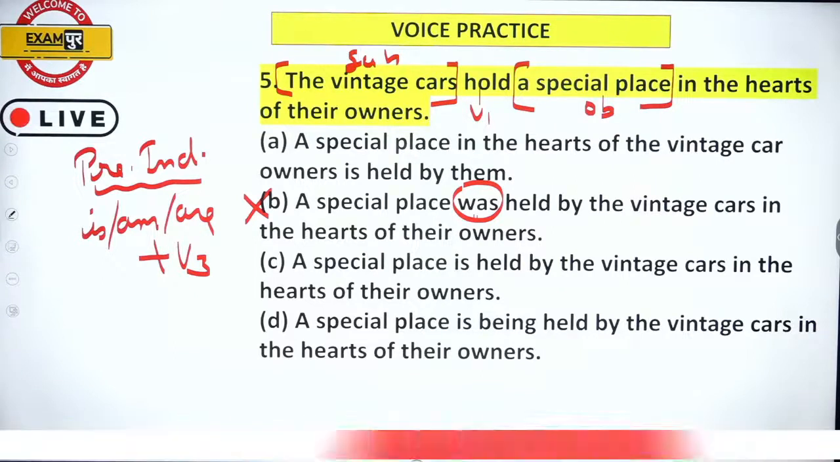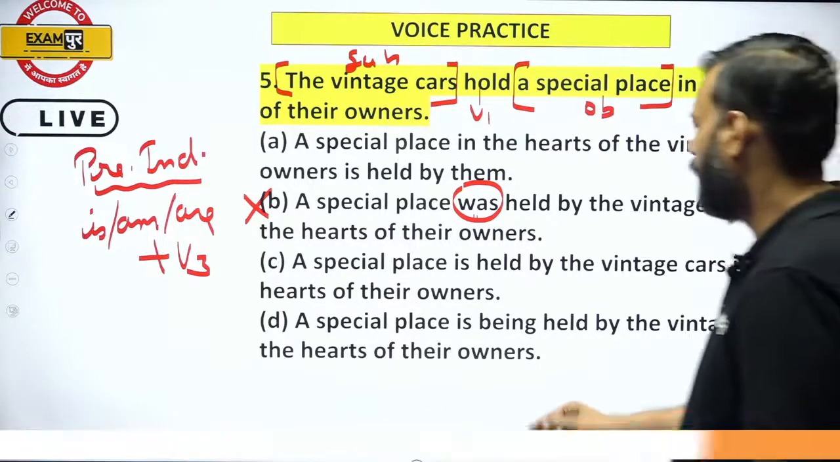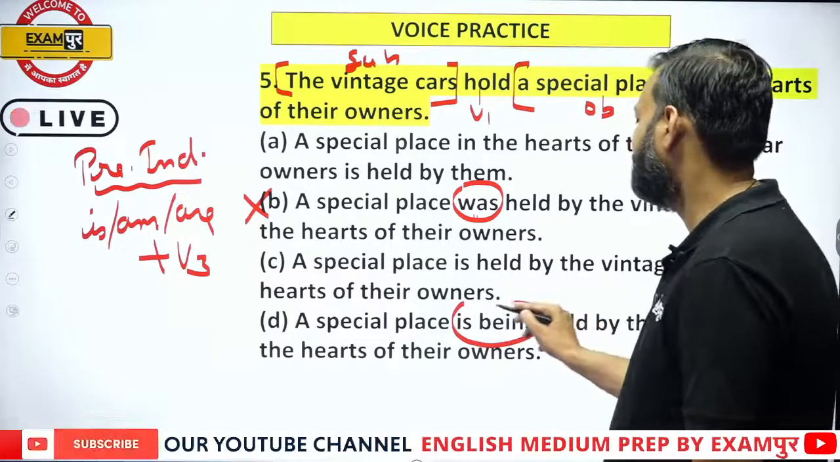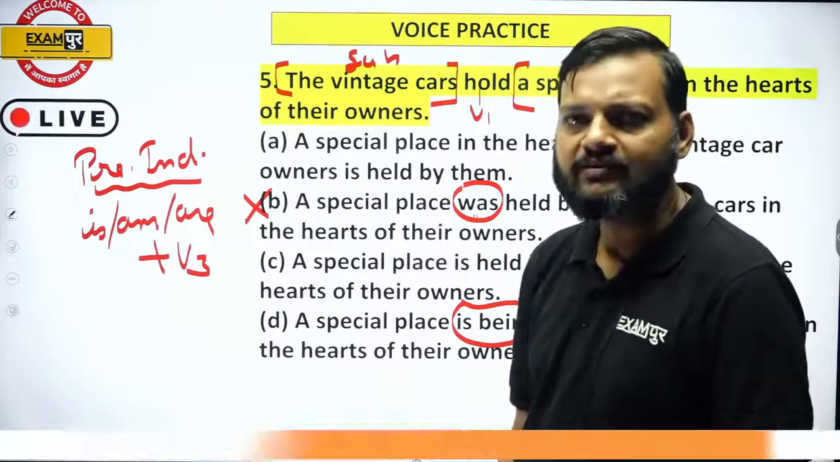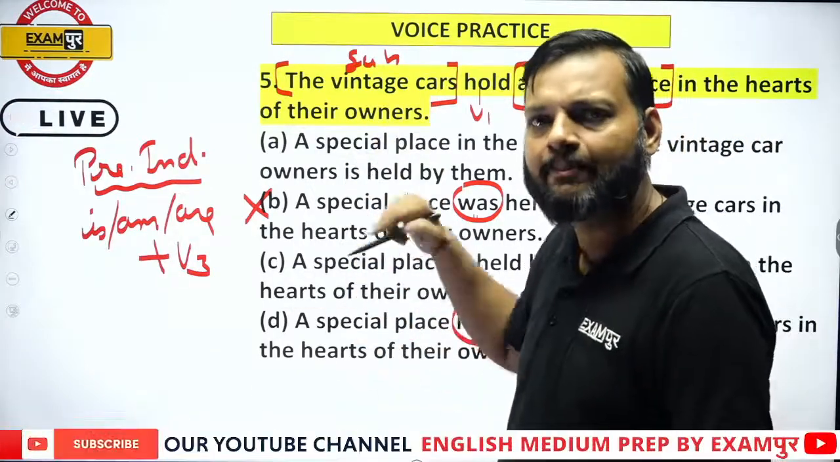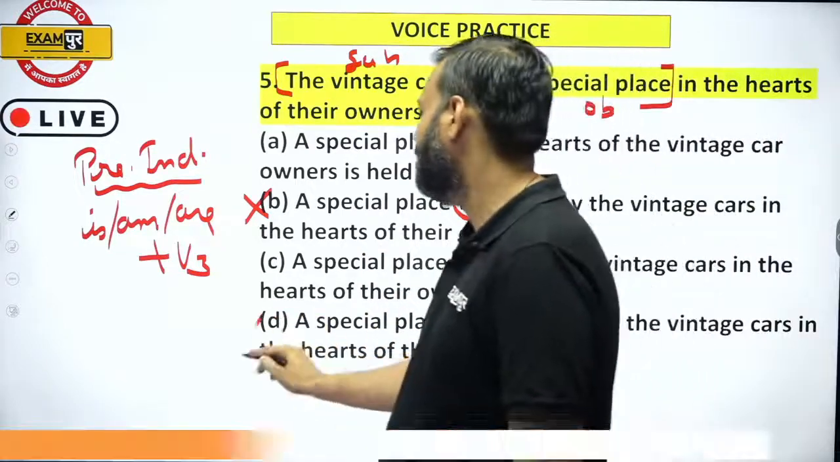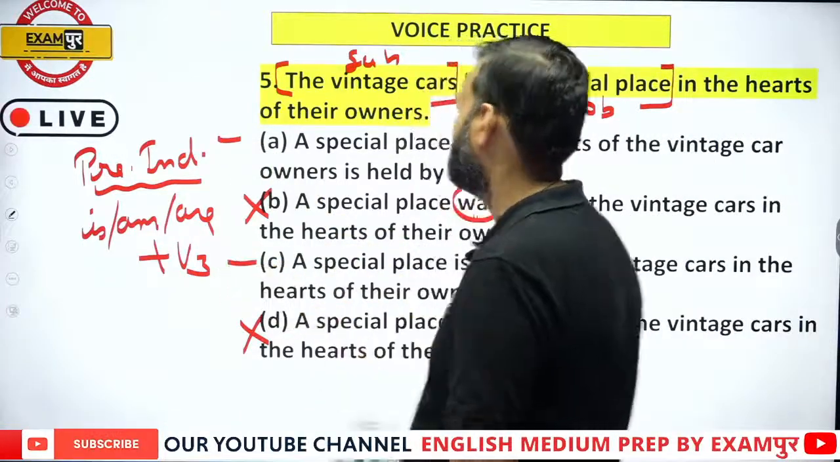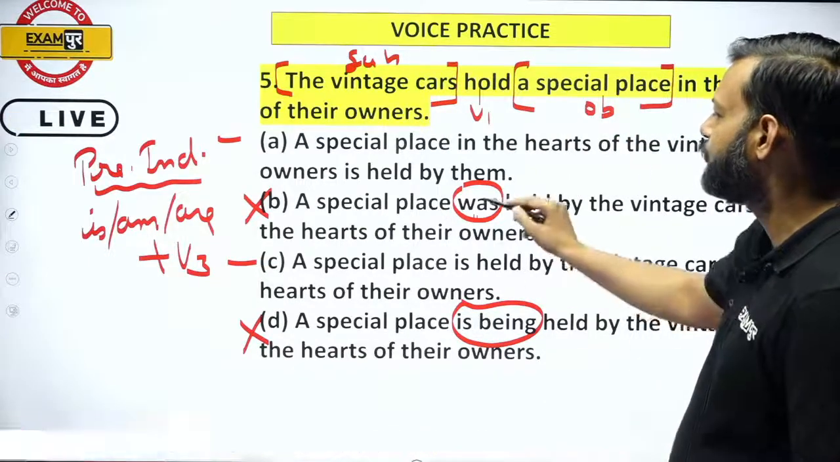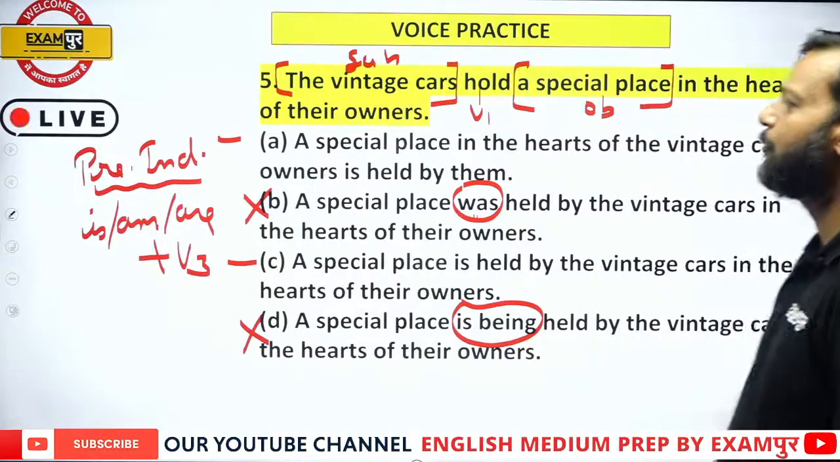Now for option 4, we have is being. Now is being means continuous, but since the active sentence is present indefinite, the passive should also be present indefinite, but option D is continuous. That's why eliminate D. Now we have two more options, A and C. Option B was eliminated due to tense, and option D also eliminated due to tense.